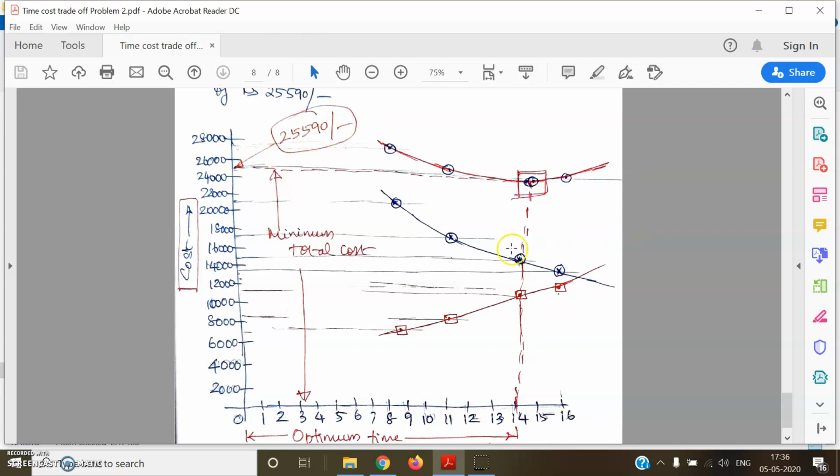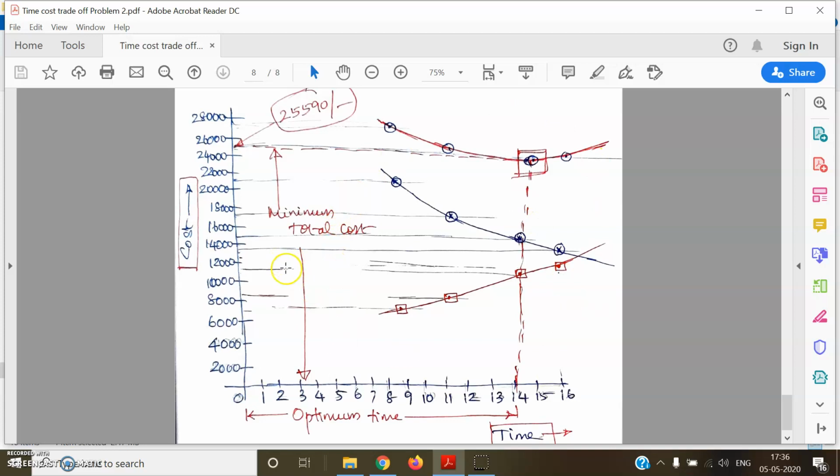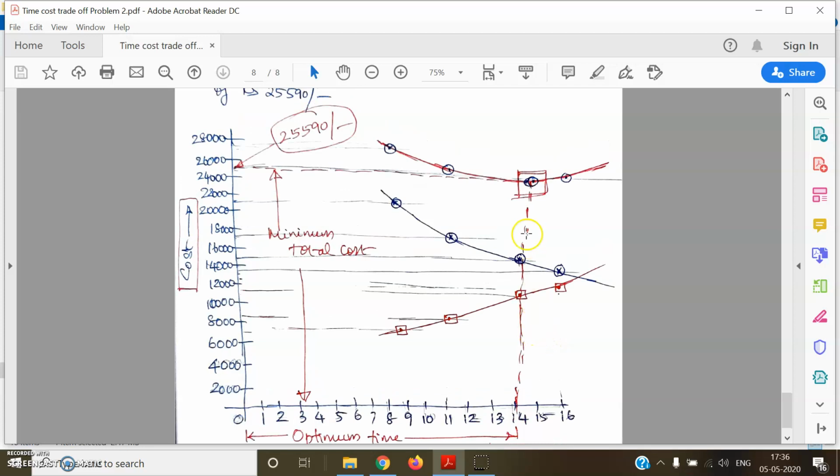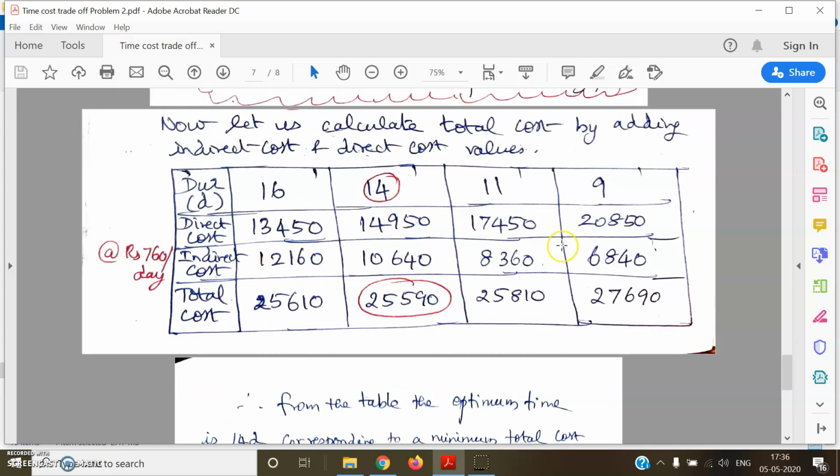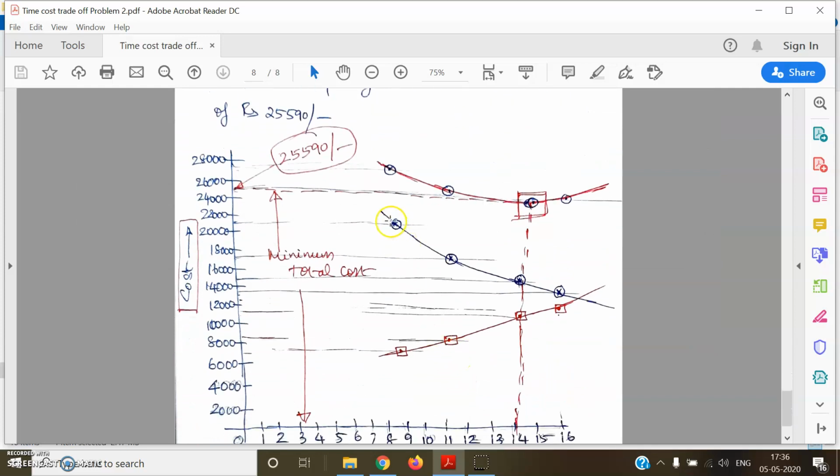Okay, so this graph, you can show it on a normal square graph sheet. It will give a better representation. So at the end of the problem, you have to also show the data in a graph like this, where we can show the direct cost. This is our direct cost, which has an inversely proportional trend with respect to time. This is our indirect cost, which has a directly proportional trend with respect to time. If I add these two data, I will get the total cost. Why is it on top? Because it is an added value, so I'll get a larger value. Okay, so this is the total cost, and this is the optimum point. The lowest point is our optimum duration and the minimum total cost point.